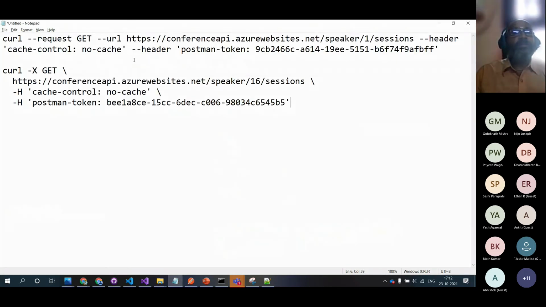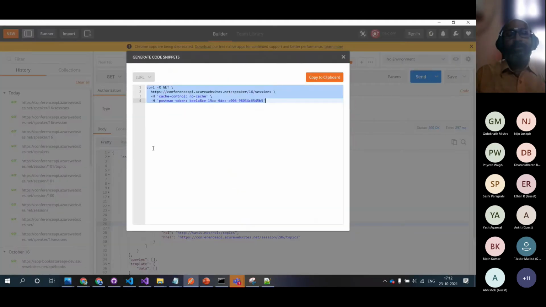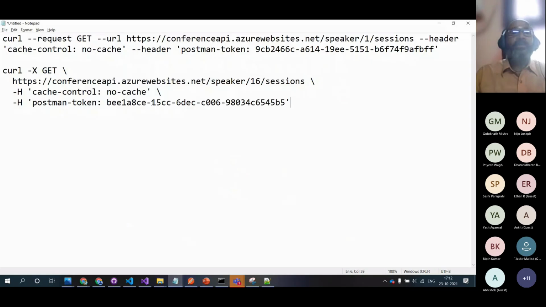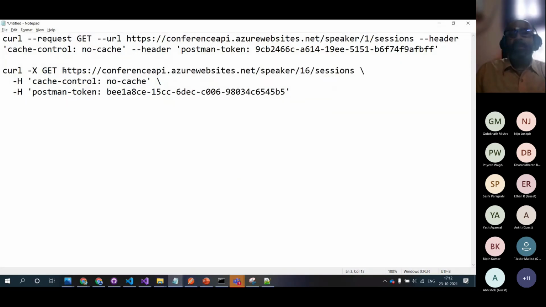So I already copied this curl version. If you see, it's the same thing. I did two versions. One is the Unix style shell script and one is this regular curl style. So we can try both. It doesn't harm. Let's see that.